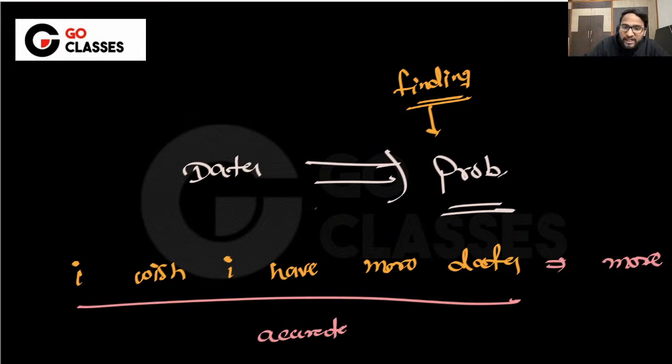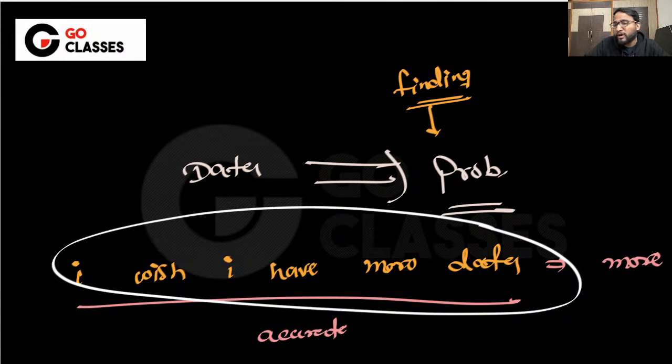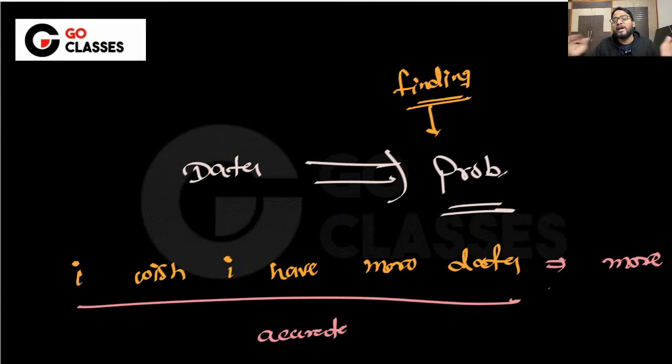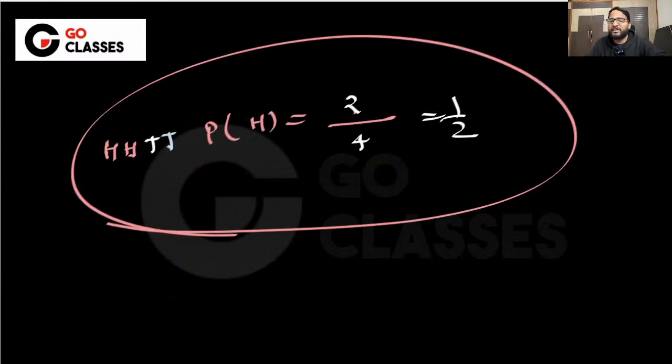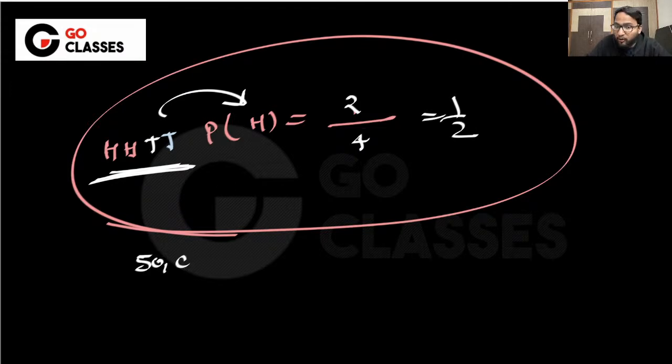So here you will be saying that I wish I have more data. The more data I have, the more accurate I will be, because I will get to know the behavior of the coin more, right? If I have many data samples, then I will be predicting the probability very accurately. Now suppose someone says, I have a treasure for you, which means I don't just give you the 4 samples from which you are finding the probability. I will give you enough samples. Maybe I will give you 50,000 samples. 50,000, just imagine, 50,000 tosses results I will give you,